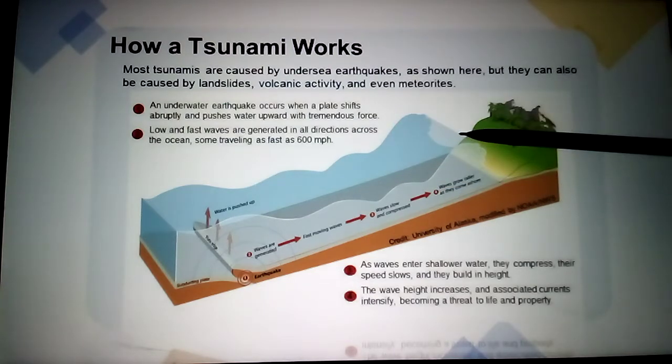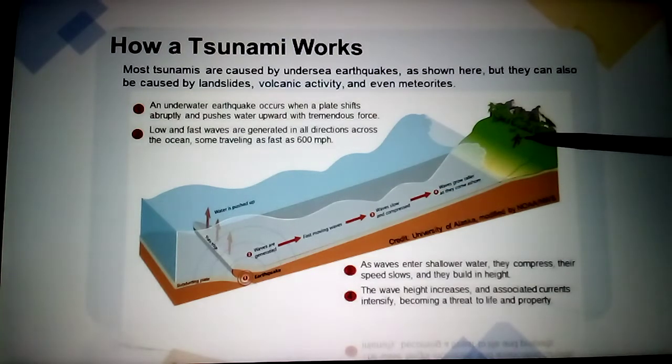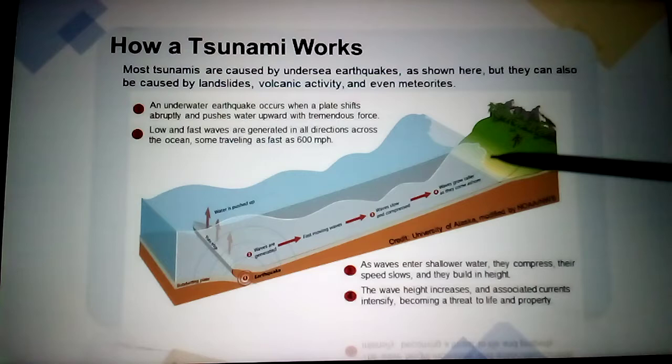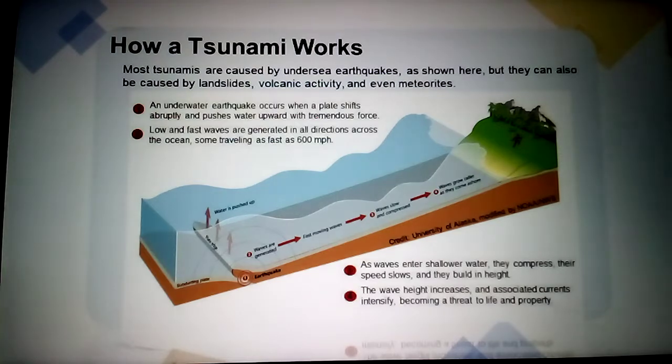Now this tsunami reaches the coastal area. This is the coastal area. See here how the man is running because of this water. When the tsunami occurs, for 1 hour, the speed of the tsunami is 750 kilometers. We can't imagine. So it will affect mostly the coastal areas, damage to the property.